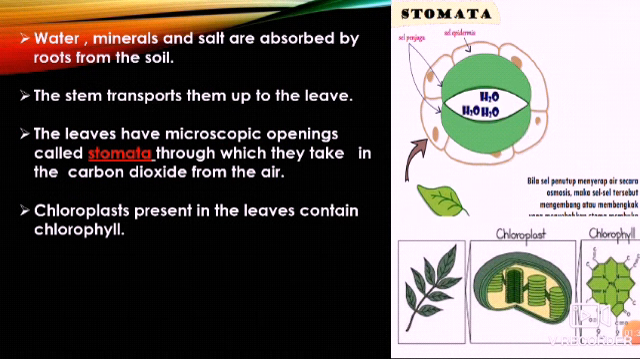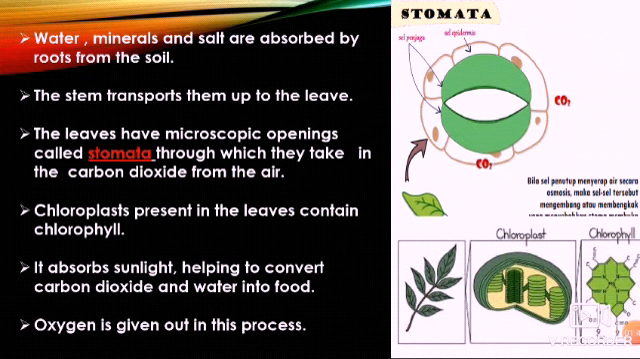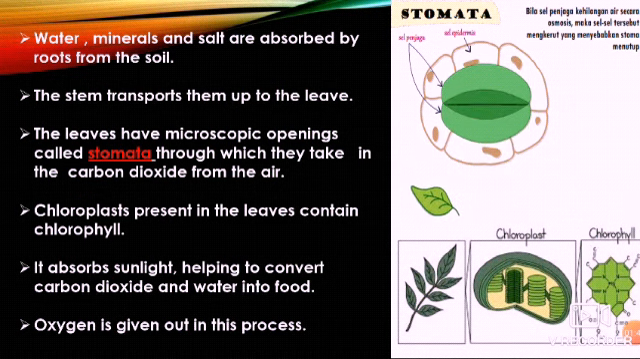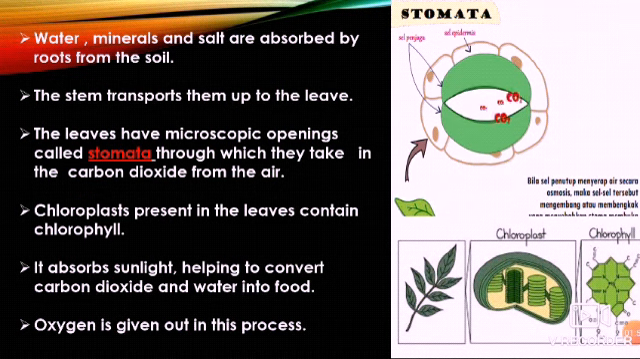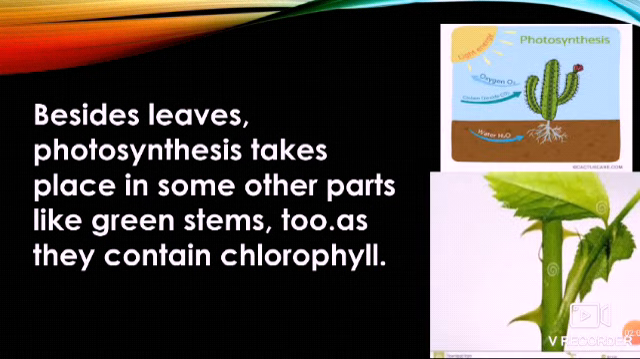Student, you know about chlorophyll. So this chlorophyll is contained in the chloroplast. It absorbs sunlight, helping to convert carbon dioxide and water into food. In this process, oxygen is given out. Besides leaves, photosynthesis takes place in some other parts like green stems, as they contain chlorophyll. There are some plants like cactus where, instead of leaves, stems do the work of photosynthesis.